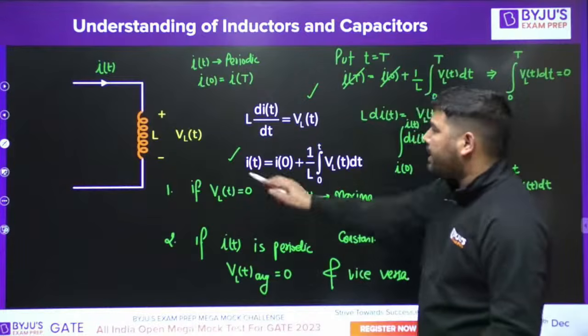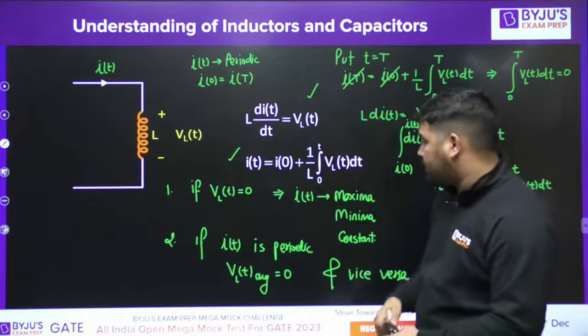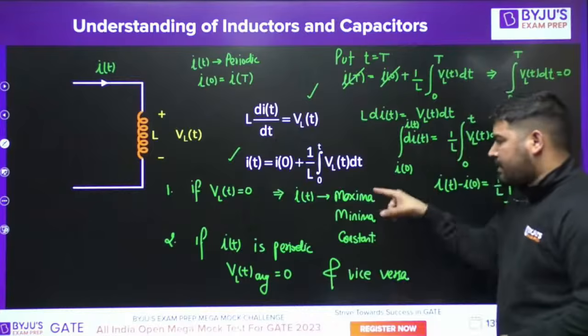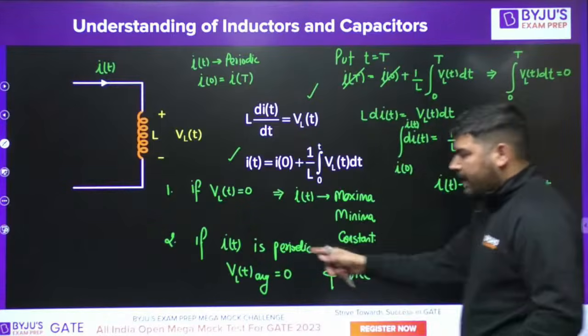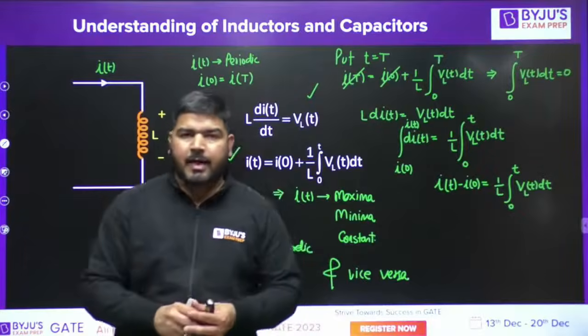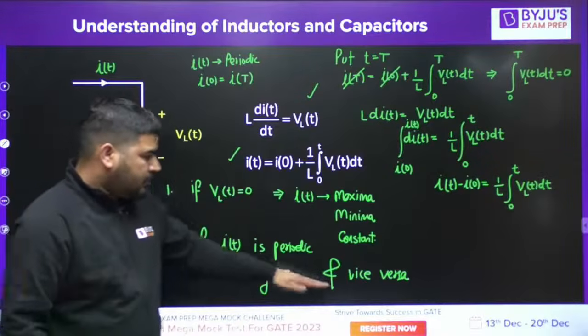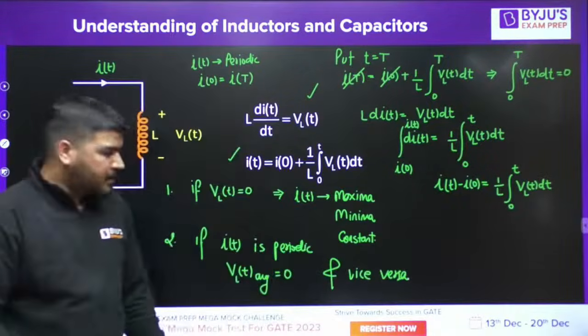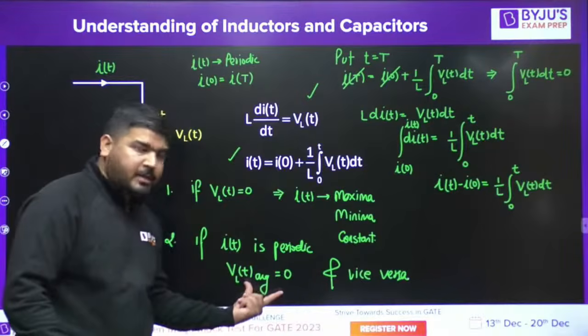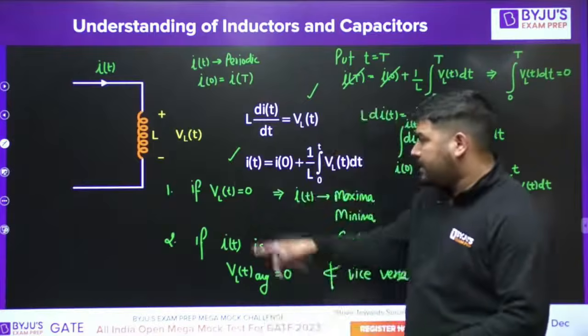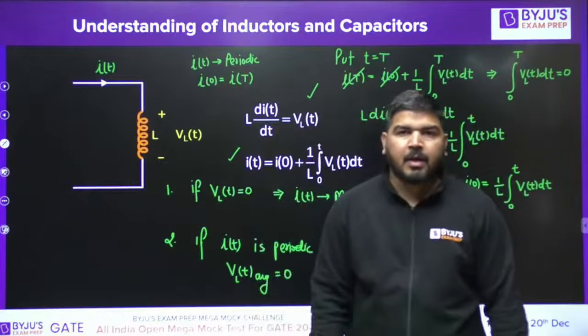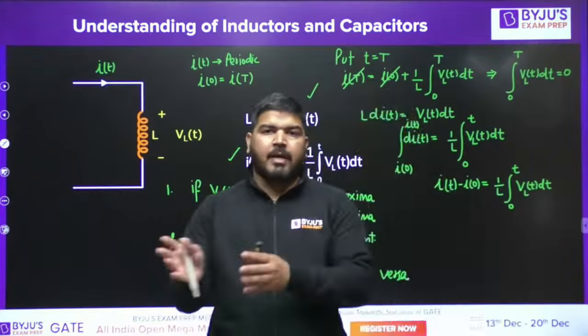First point is, if VL is zero, if voltage across the inductor is zero, then the current has either maxima, minima or is constant. If iL is periodic, then average voltage across the inductor will be zero. And vice versa: if average voltage across the inductor is zero, it means the current will be periodic. Just remember these 2 points for the inductor. It will help you in many situations.